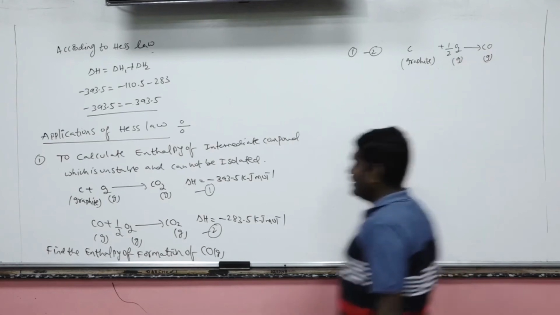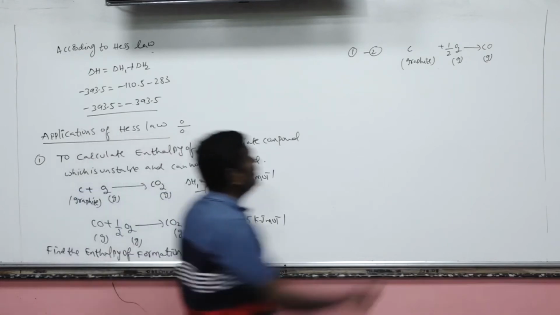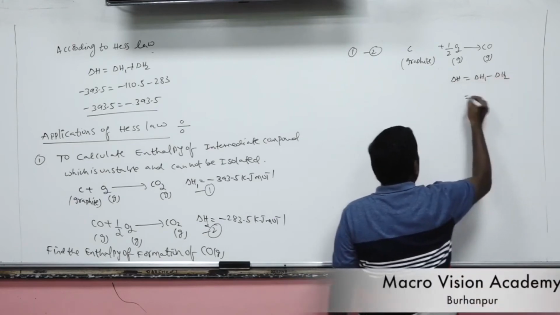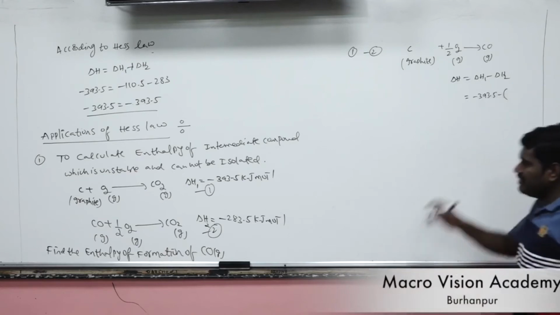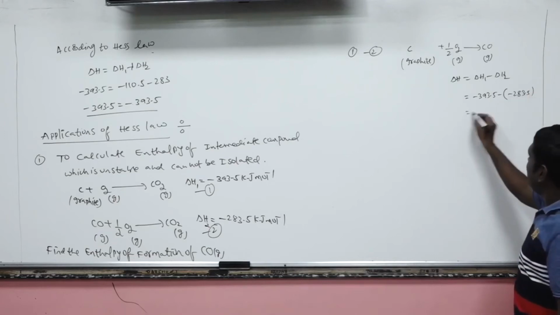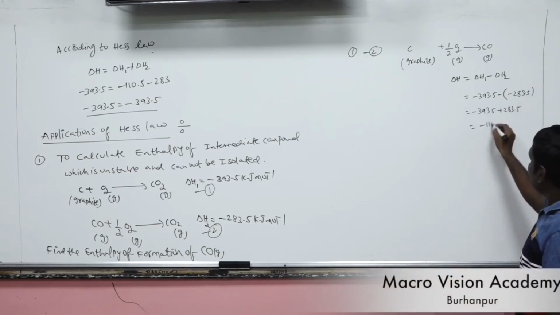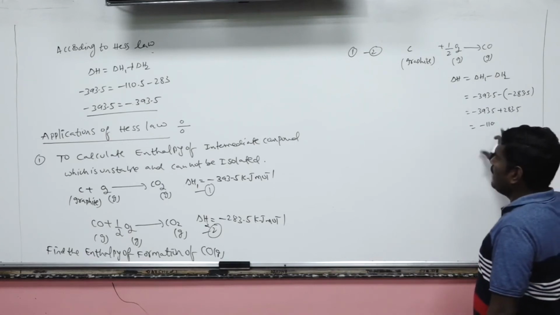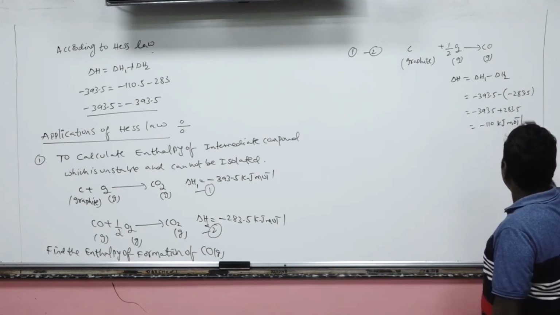Now what is the enthalpy change here? Let's suppose this is delta H1, this is delta H2. Delta H is equal to delta H1 minus delta H2. Yes or no? Delta H1 is minus 393.5, minus delta H2, which is minus 283. Minus or plus? Plus. Minus 393.5 plus 283. That is minus 110 kilojoule per mole.